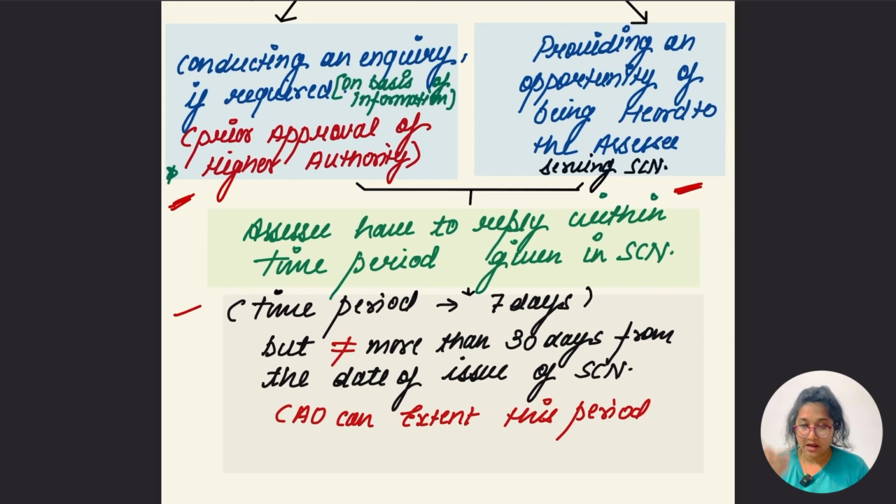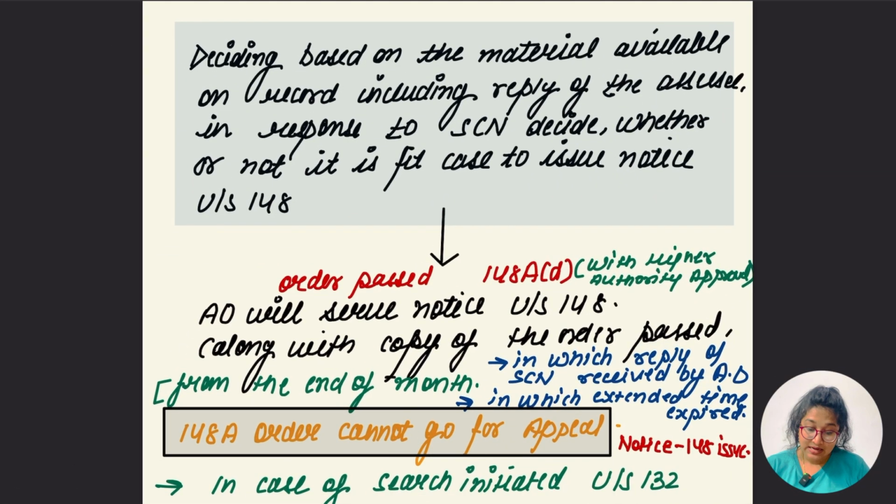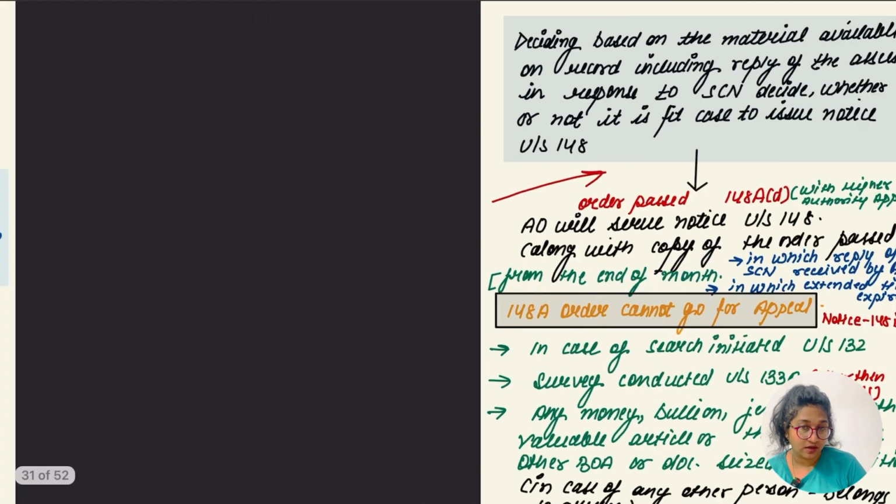So the time period is going to be 7 days. Within this time period the assessee has to reply. Maximum, it cannot be extended more than 30 days, but the AO can grant relief. So this was the time limit. Then, deciding based on the material available on record, including the reply of the assessee in response to the show cause notice, decide whether or not it is a fit case to issue notice under section 148.